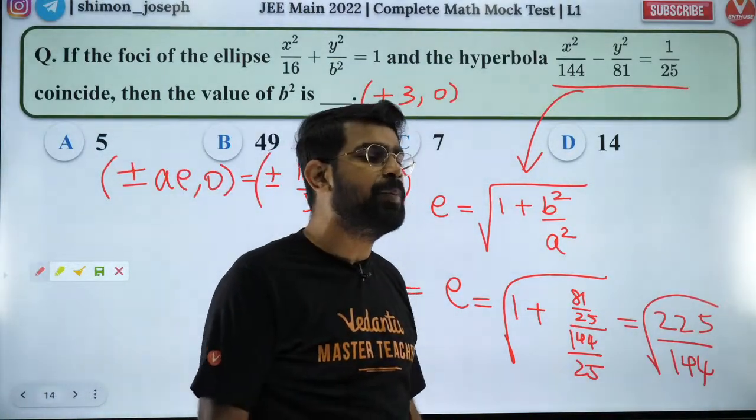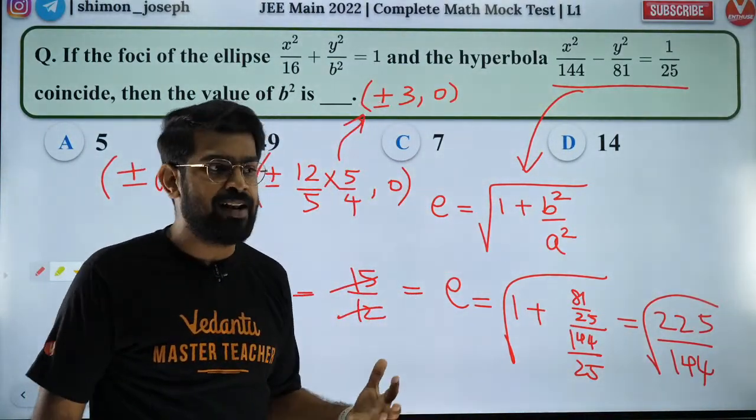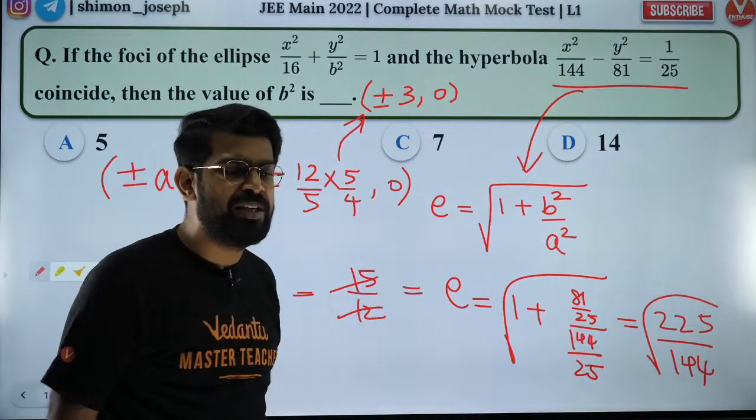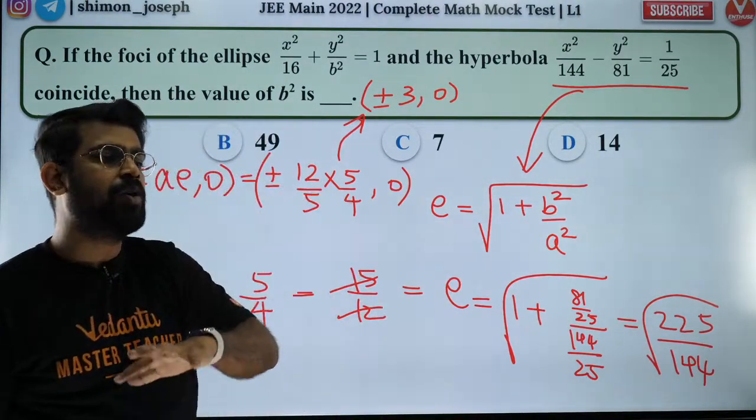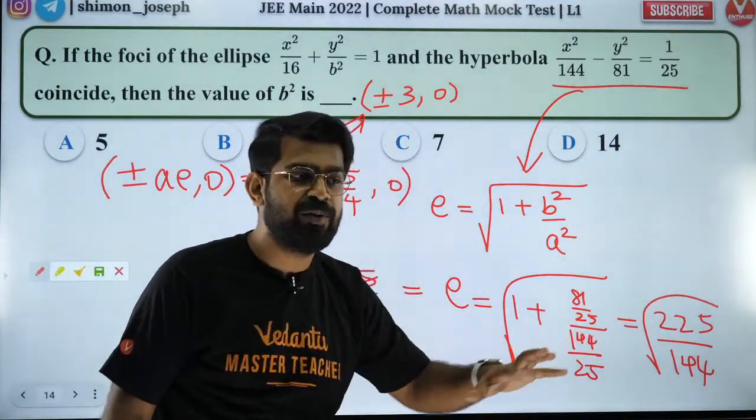Which part of mathematics has the most weightage? I would say calculus. Calculus has the highest weightage, followed by algebra, then coordinate geometry. Calculus, algebra, coordinate geometry. These three are very important.